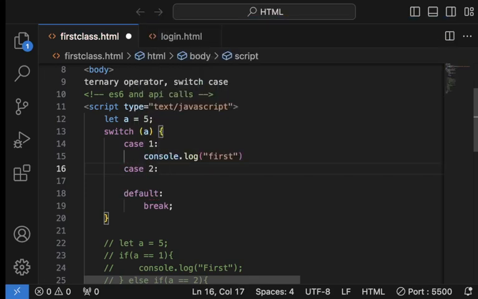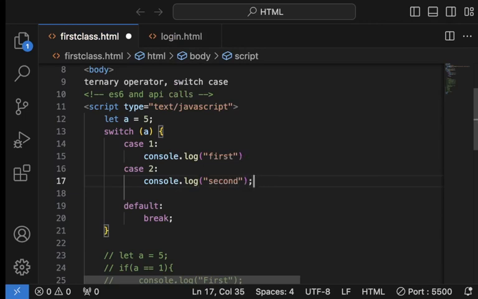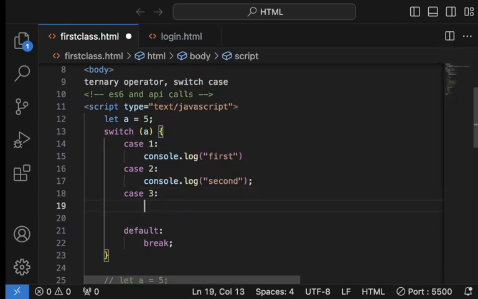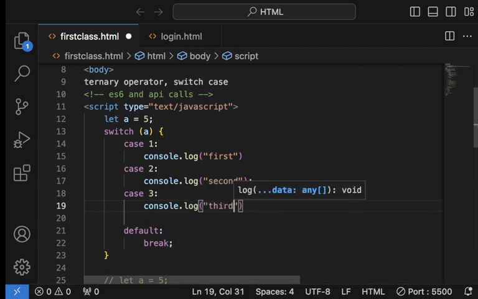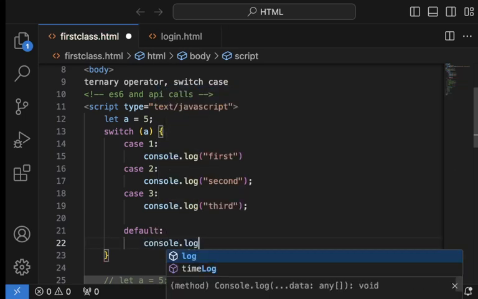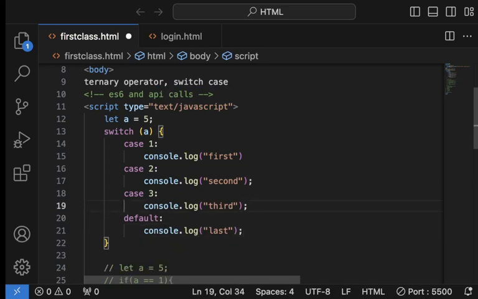Case 2, then I can say console log second. Case 3, console log third. Default, console log last. So the way switch case works is this: when you put a value here, switch case will compare this value with each of these cases.